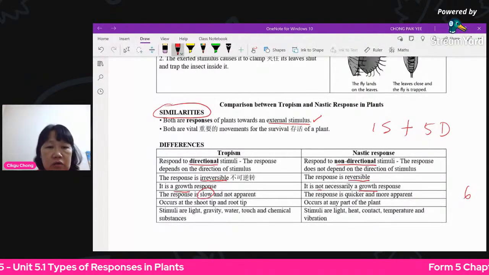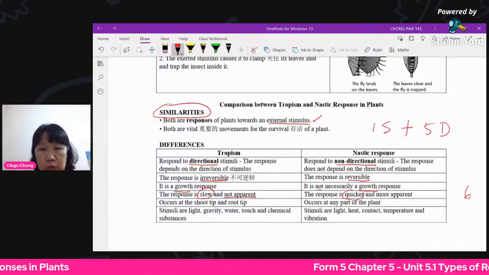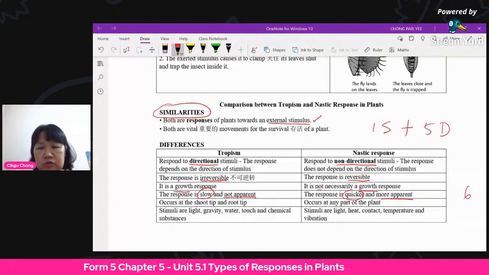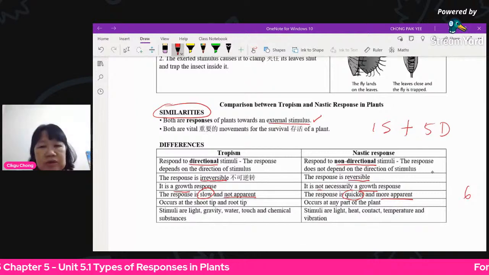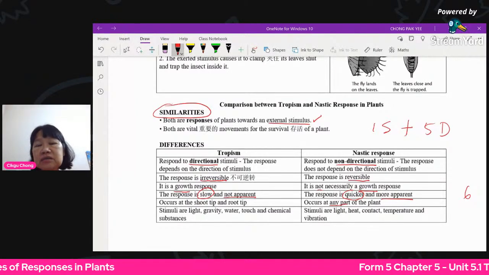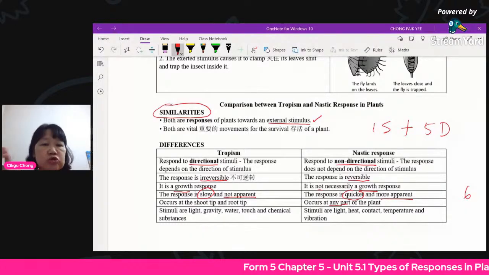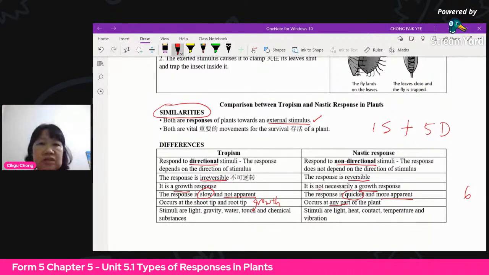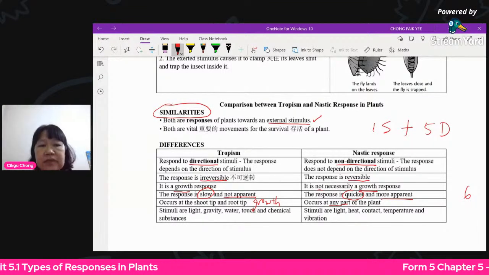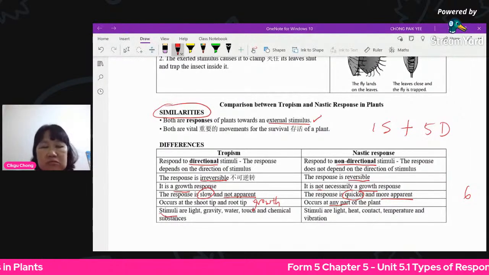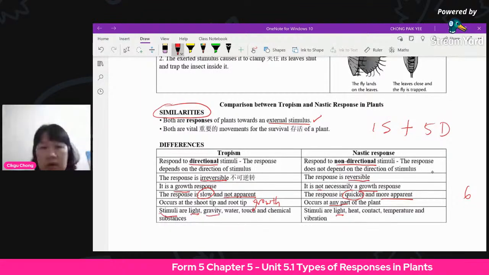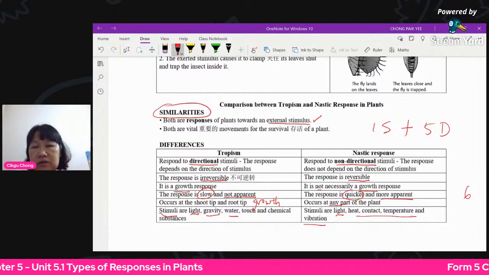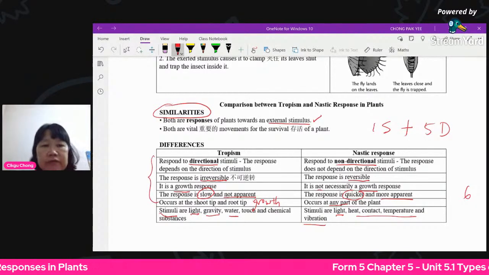And then this one is slow, not apparent, not obvious. This is quick and very obvious, more apparent. Okay, it occurs where? At the shoot tip, at the root tip. And for the nastic response, it is any part of the plant. Any part, it's not only specialized at the root and the shoot. Because why root and the shoot? Because this is a growth, that's why it's root and shoot, because it's a 成长 process like that. Okay, stimulus, they are all mixed up. It could be light, gravity, heat, water, touch, chemical. So they are different for the stimulus. So the first few are more important in terms of the differences.